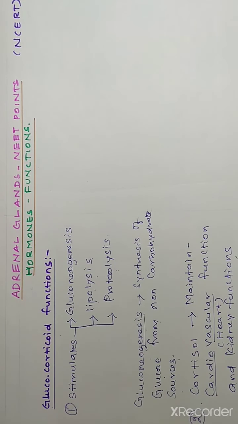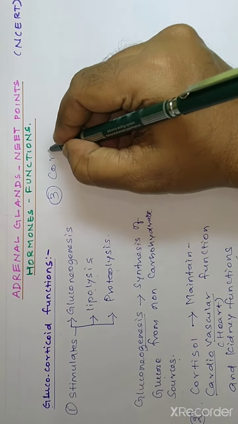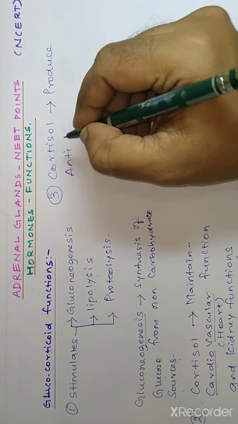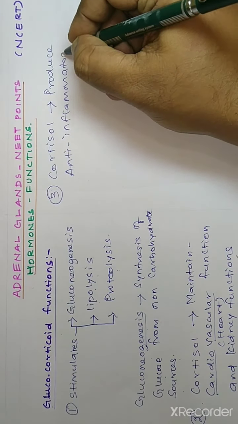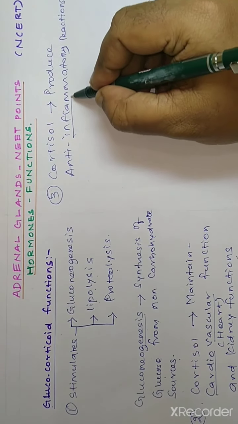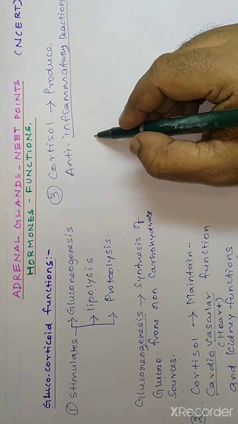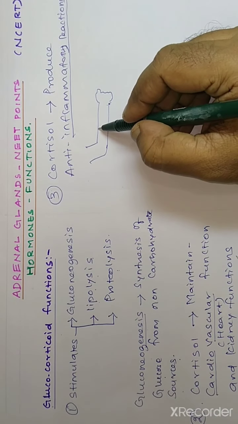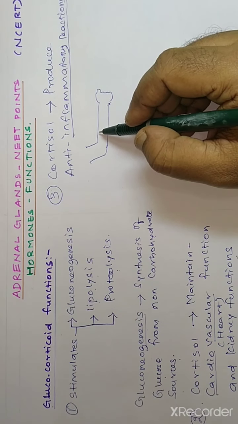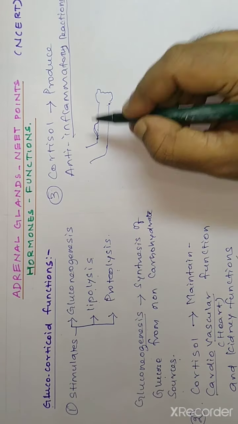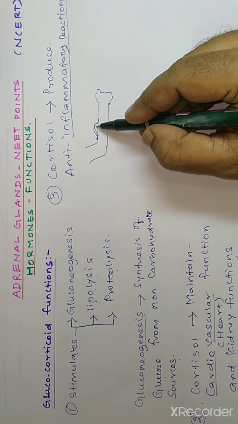Then another important role of the glucocorticoid cortisol, number 3: cortisol produces anti-inflammatory reactions. First, let us discuss the meaning of an inflammatory reaction. Some part of our body, for example this hand region, may hit a sharp object, or we may fall down. The part of the body which hits the object becomes bulged. Inflammation means bulged, and that part becomes red and painful.